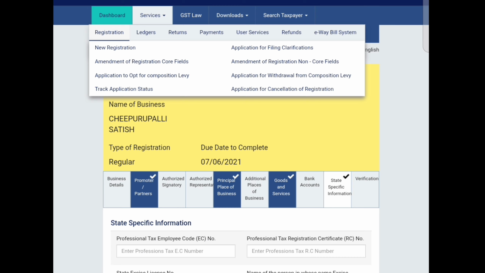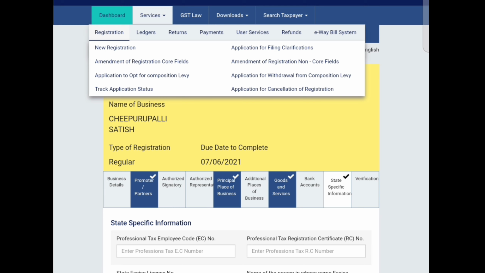So now we have seen amendment of registration as per Section 28. Now we can see cancellation or suspension of registration as per Section 29. As we have already discussed, cancellation or suspension of registration might be done in two cases. Either the department might cancel your registration number if you have not filed GST returns or for some other reasons, or you yourself can voluntarily apply for cancellation of registration. We can now see how to apply for voluntary cancellation of registration.